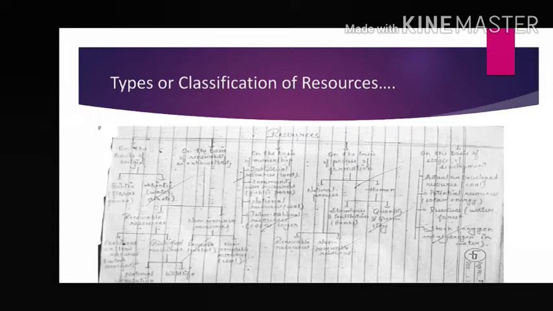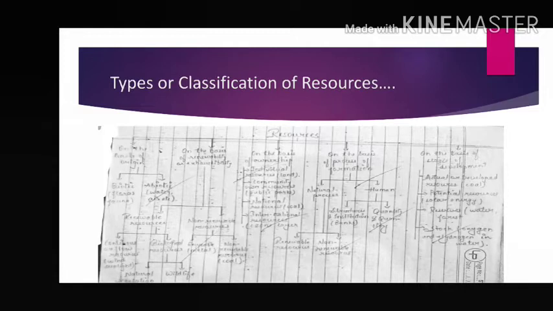If any resource originates from the biosphere, then it is called a biotic resource. If any resource originates from the other 3 spheres, that means atmosphere, hydrosphere or lithosphere, then it is called an abiotic resource. Later we will discuss in detail.